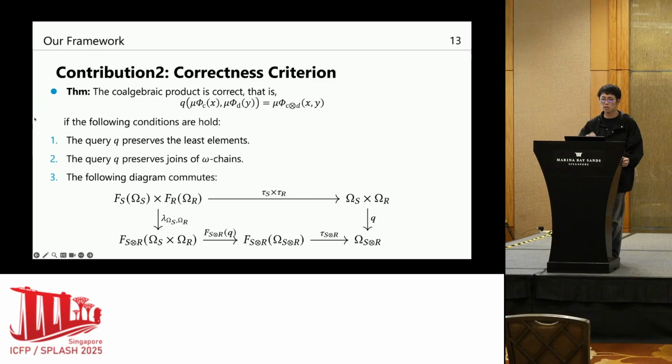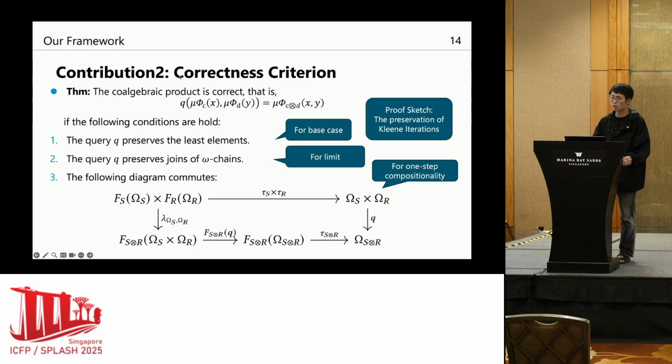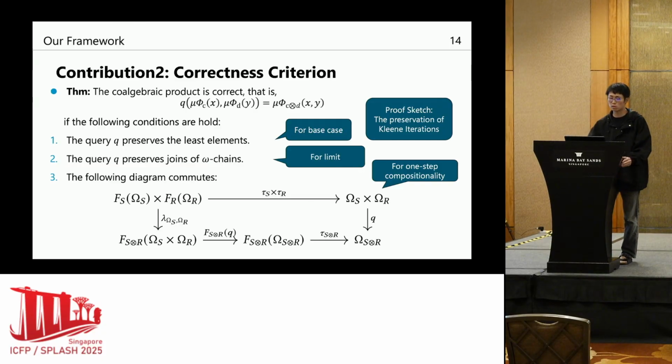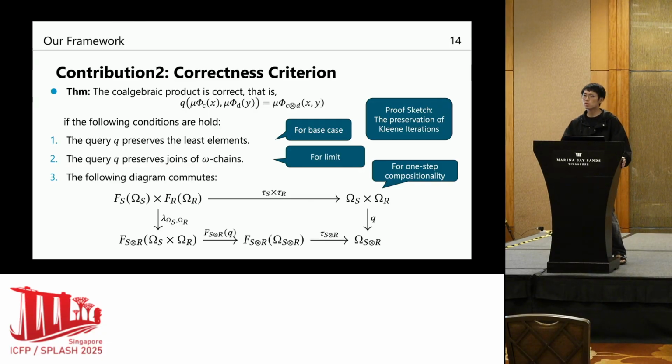The first condition says the inference query Q preserves the least elements. The second condition asks that the query preserves joins of omega chains. And the last condition asks that this diagram commute, which basically says the computation of this part coincides with the computation of this part. And indeed, the proof is not too complicated. In the proof we show this inference query Q preserves the Kleene iterations. In fact, the first condition is for the base case, the second condition is for the limit, and the third condition is for the one-step compositionality, or the step case.